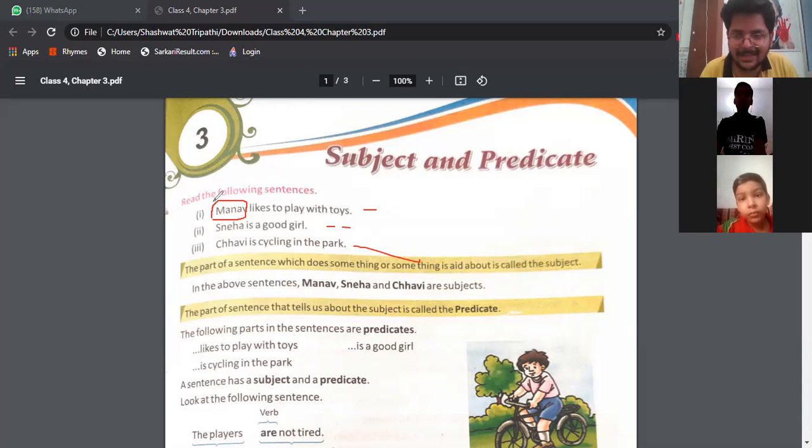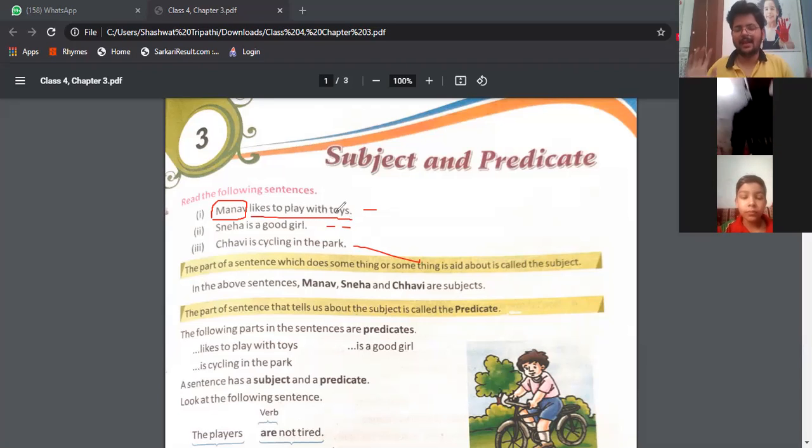In the first sentence, Manav is the subject because the sentence is talking about Manav, and the remaining part of the sentence will be the predicate. The thing which is not the subject is the predicate. जो subject नहीं होगा, वो automatically predicate हो जाएगा. Is it clear to you?